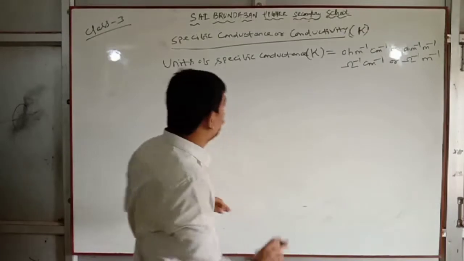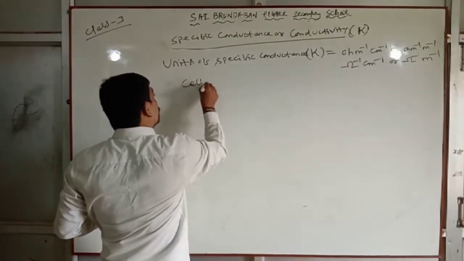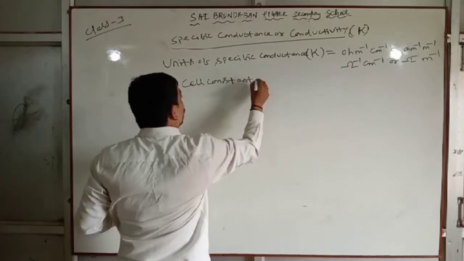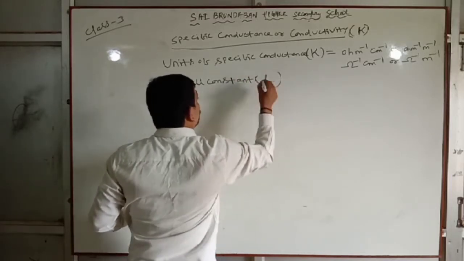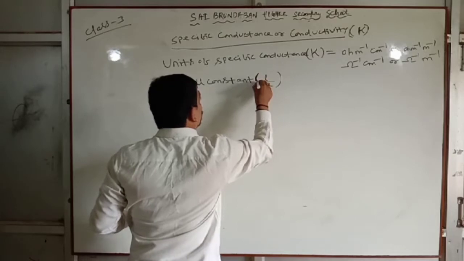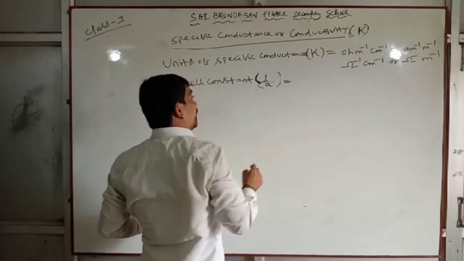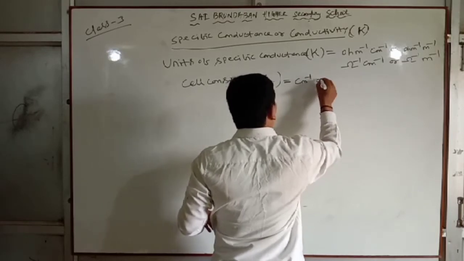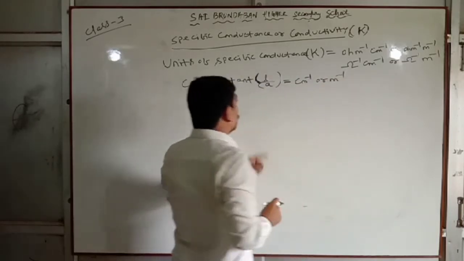Next, cell constant L by A, that is centimeter inverse or meter inverse. Look at it.